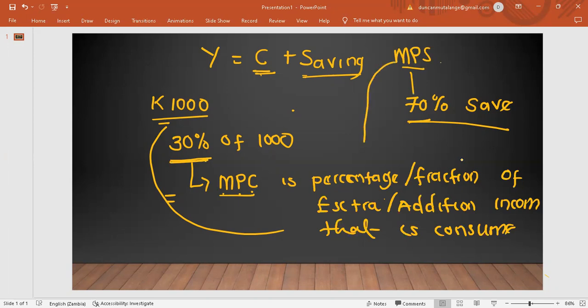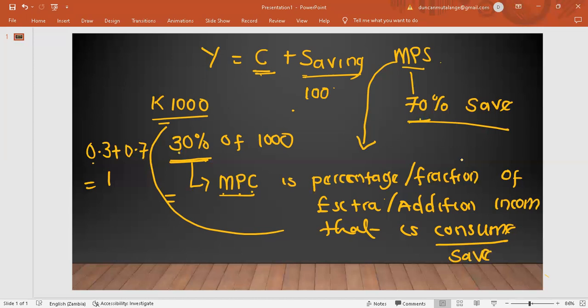So the same definition as the MPC, but where there is now to consume, we're going to put to save. So when you get the MPC, which is 30% in our example, and you get your MPS, which is 70%, you add them together, they give us 100%. Remember we're converting this 30% into 0.3 and our 70% into 0.7. So in terms of a number, 0.3 plus 0.7 will give us 1.